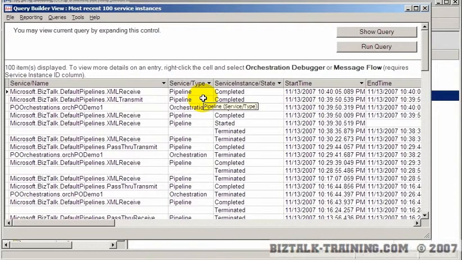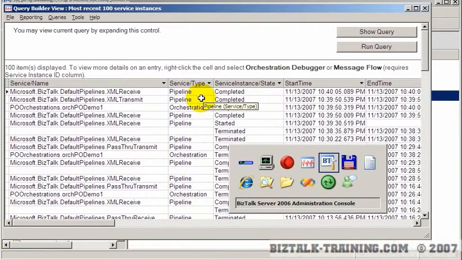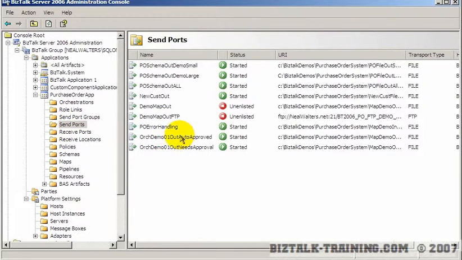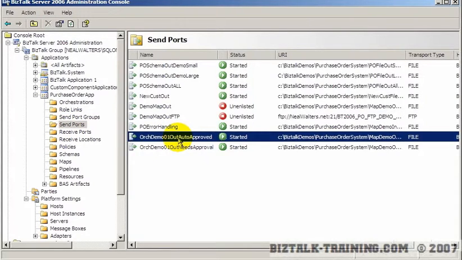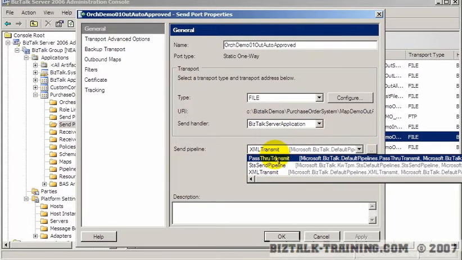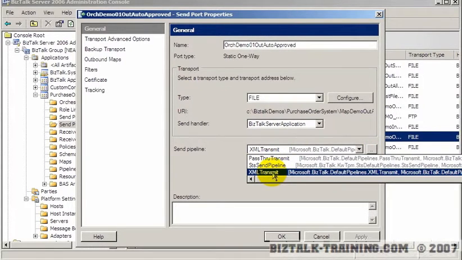Okay, I did a test while I had the video turned off, and I believe I've solved the problem. It's still not making a lot of sense to me. I went to the send ports here, and these two ports also had a pass-through. And so theoretically, since we're writing to a flat file and we're sending, I don't know why it couldn't be passed through. Yeah, I guess I do. Okay, starting to make sense now.